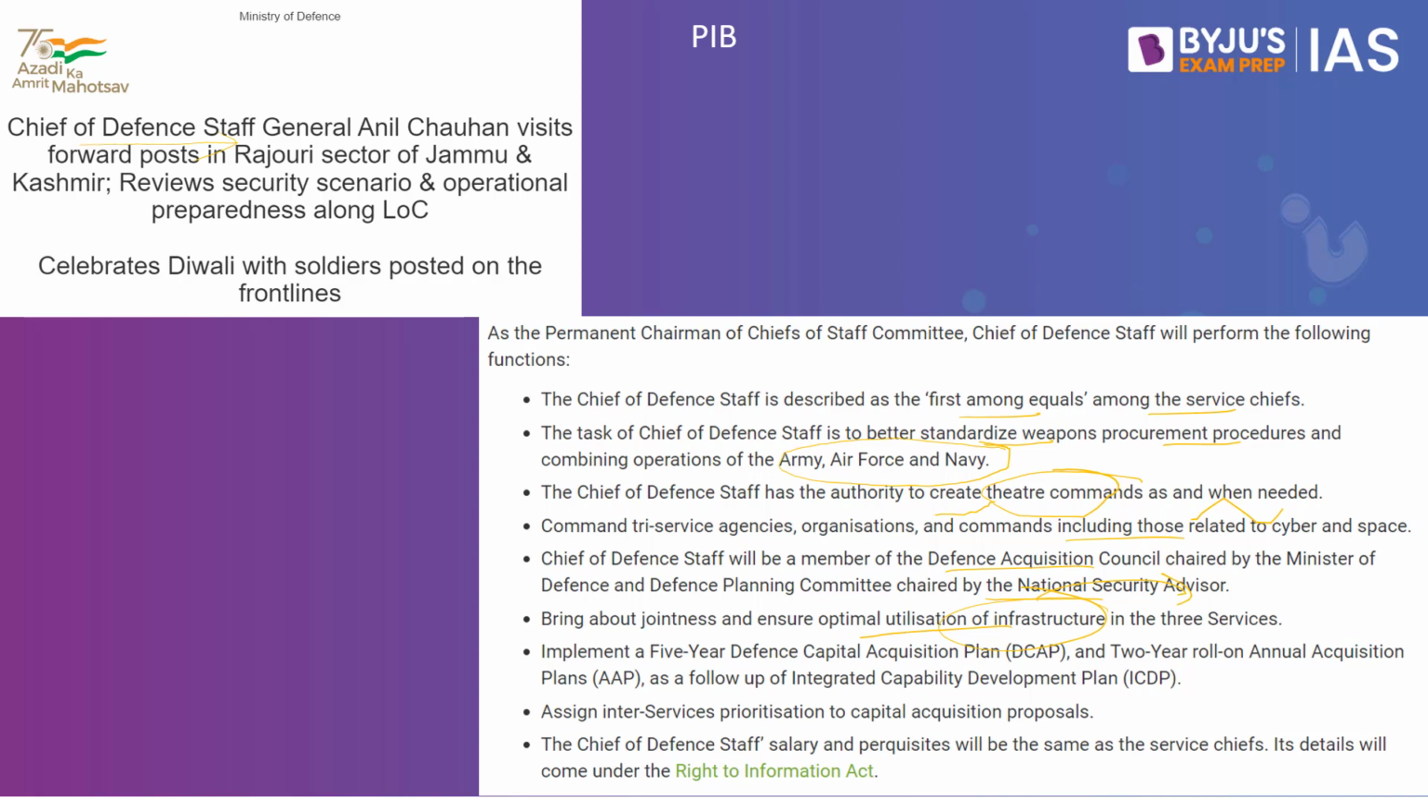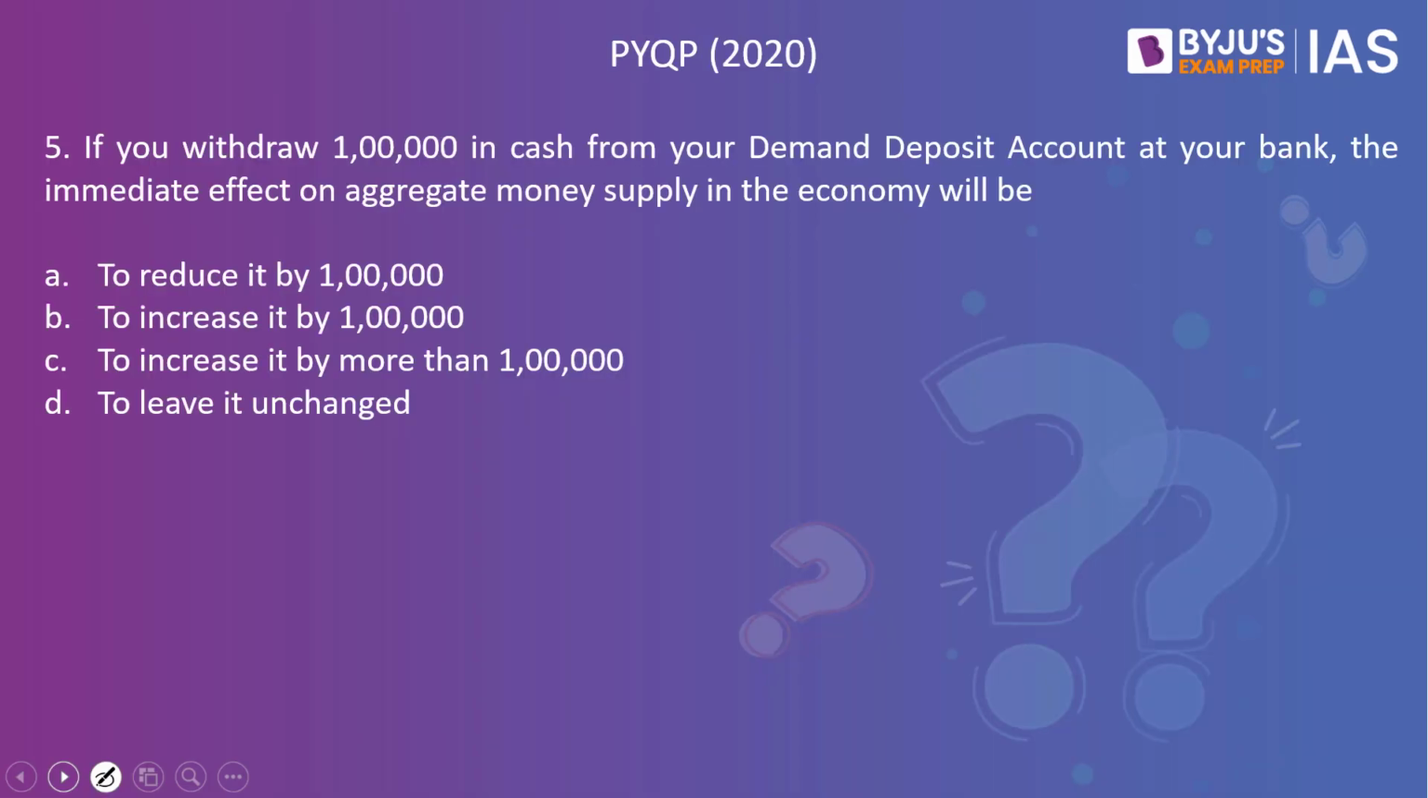When it comes to all the three services, he will also implement a 5-year Defence Capital Acquisition Plan and 2-year roll-on annual acquisition plans as a follow-up of the integrated capability development plan, and assign inter-services prioritization to capital acquisition proposals. The Chief of Defence Staff's salary and perks will be the same as the service chiefs. Its details will come under the Right to Information as well. This can also be important from the preliminary examination point of view. Now let's look into the next practice question.